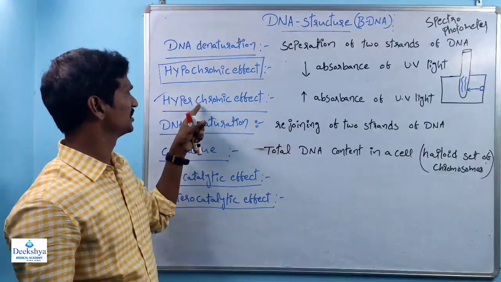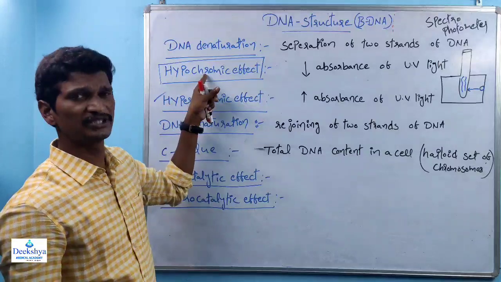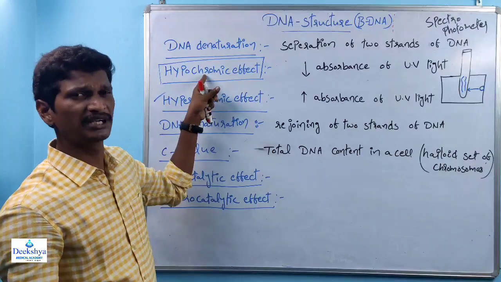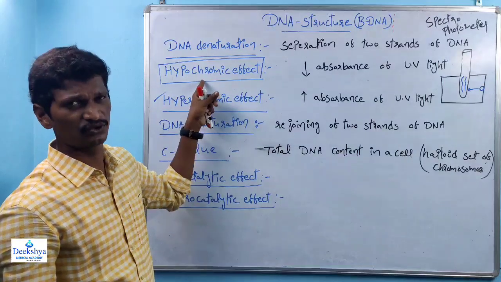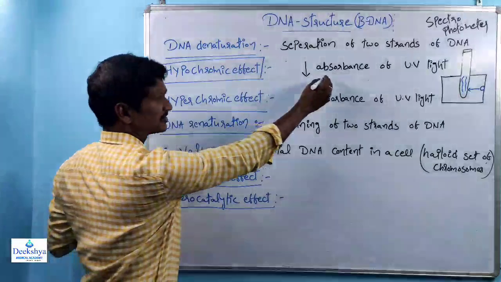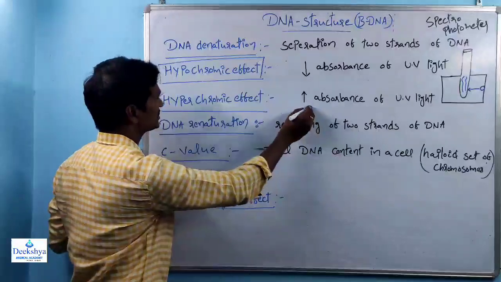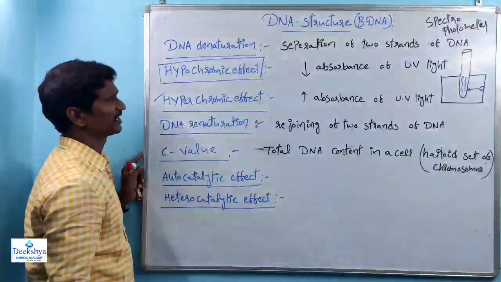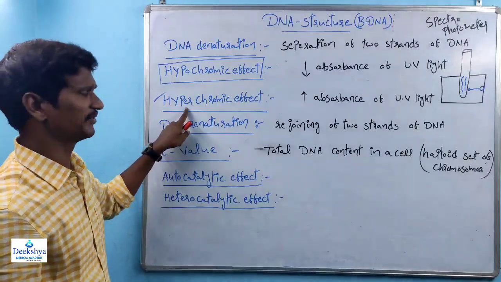The difference is that here the nitrogen bases are exposed to UV light, and here the nitrogen bases are not exposed to the UV rays. So if the absorbance is decreased, it is the hypochromic effect. If absorbance is increased, it is the hyperchromic effect. That is the difference between hypo and hyperchromic effects.